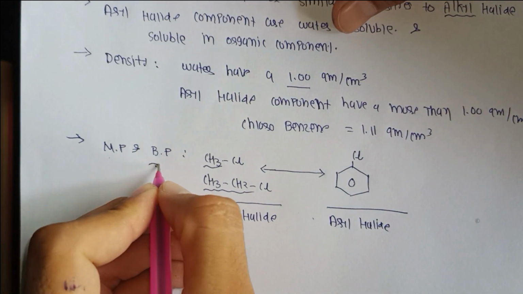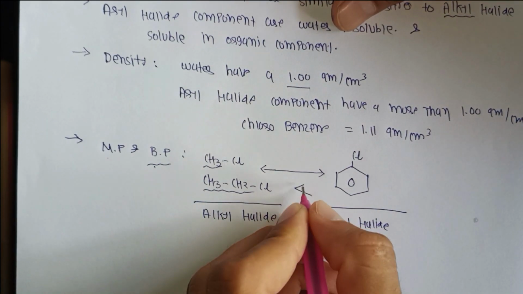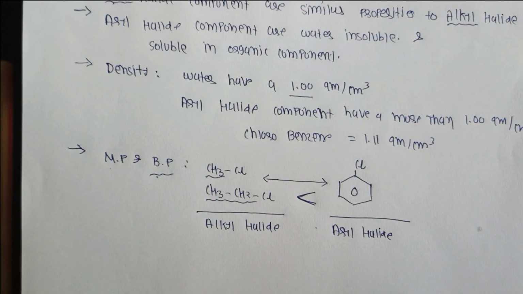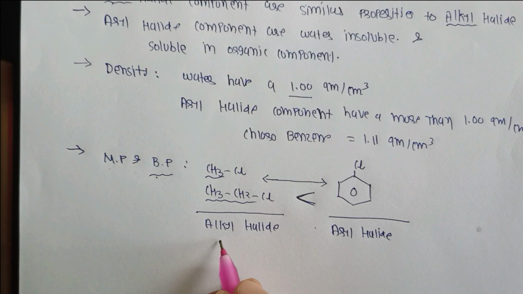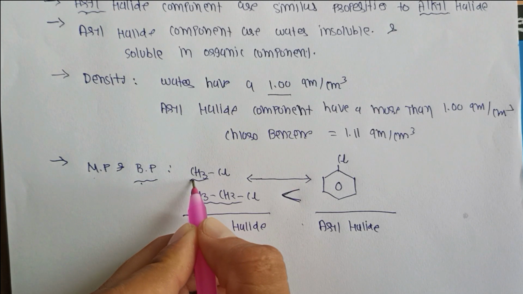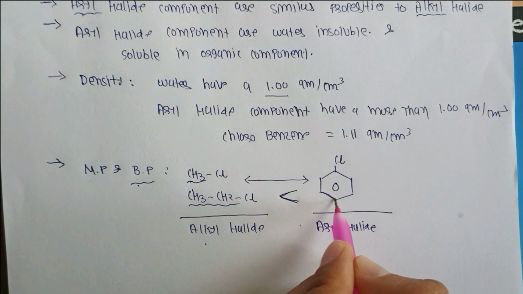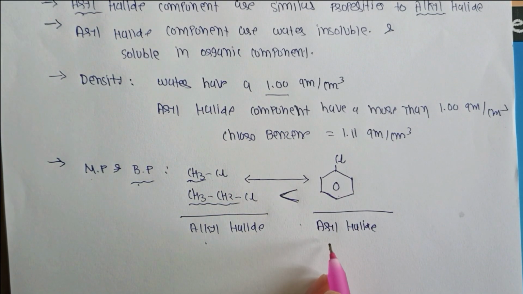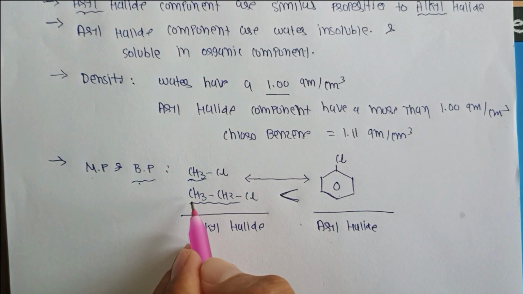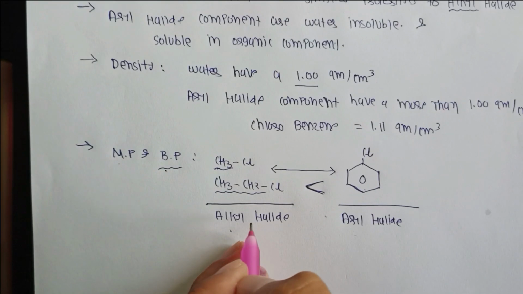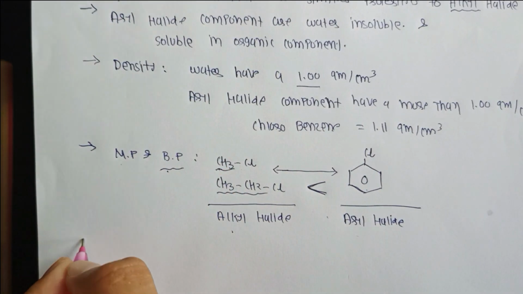Generally, the boiling point of aryl halide is always greater than that of alkyl halide, because the aryl group has 6 carbon atoms, meaning bonding is stronger in aryl halide and weaker in alkyl halide compounds. This is the physical property of aryl halide.